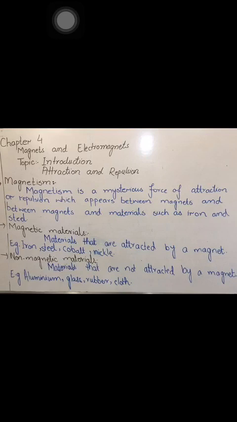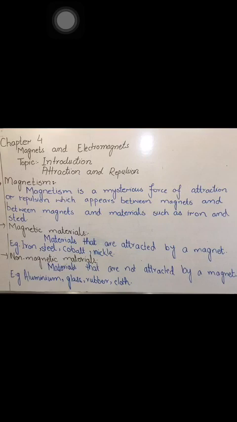There are two types of material: one is called magnetic material and the second is called non-magnetic material. Usually we say that all the metals are attracted by a magnet, but not all the metals are attracted by magnets. Materials that are attracted by magnets are iron, steel, cobalt and nickel. But non-magnetic materials, as their name indicates, are the materials which are not attracted by a magnet. For example, aluminium is a metal but it is not attracted by a magnet. Glass, rubber and cloth are other materials which are not attracted by a magnet.